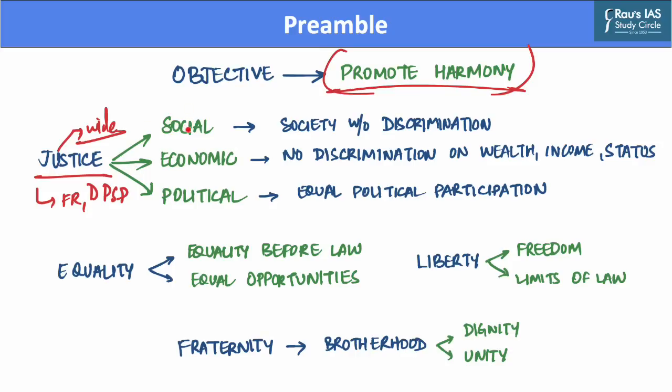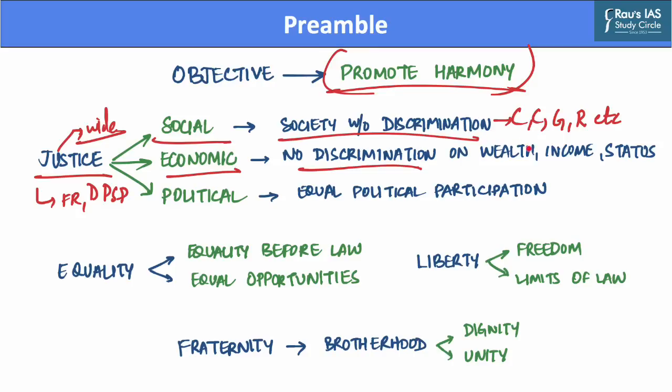The first is that the Indian Constitution aims to provide social justice, which means that the Constitution wants to create a society without any discrimination, which may be on the grounds of caste, creed, gender, religion, etc. Further, the Constitution also intends to provide economic justice, and this means that there should be no discrimination against people of India on the basis of their wealth, income, and economic status.